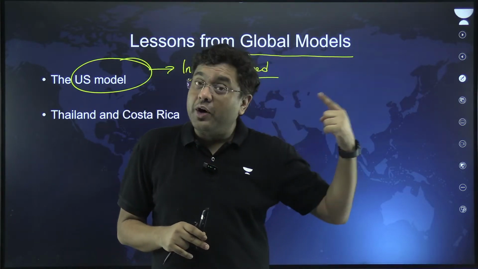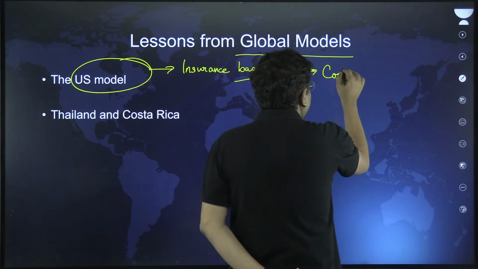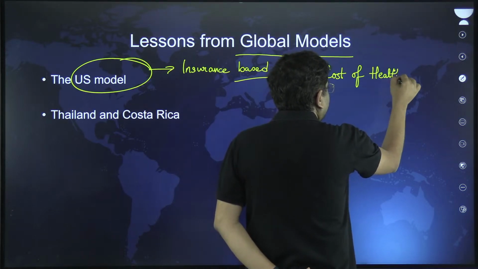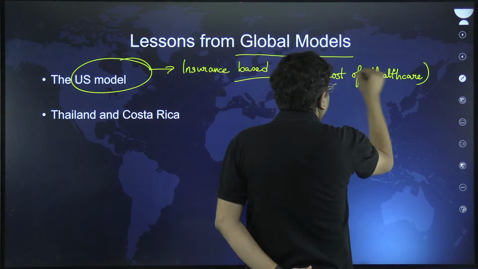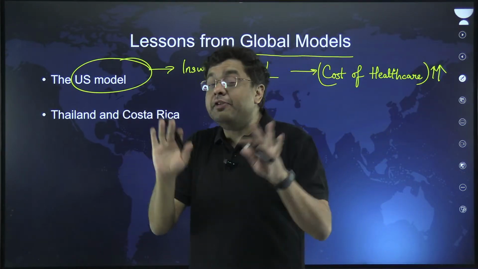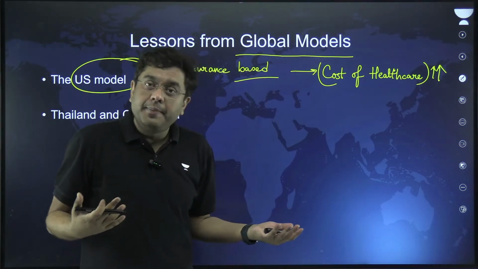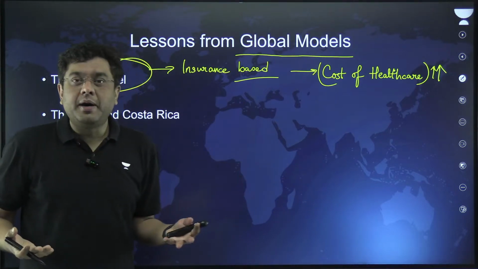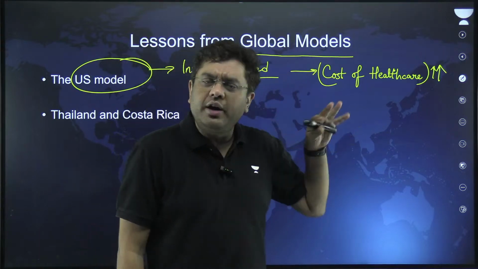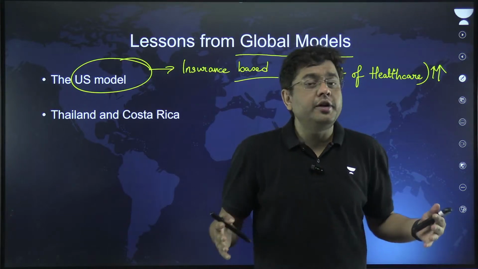So as a consequence, what has happened there is that the cost of hospitalization or cost of healthcare has really ballooned up. Now that is out of bounds for anyone who doesn't have insurance. So in a way, now you are in the clutches of the insurance mafia. You have the healthcare mafia, you have the insurance mafia. Where do you escape? So this is something which is not suited for a developing region or a developing country like India, where the proportion of poorer population is very high.